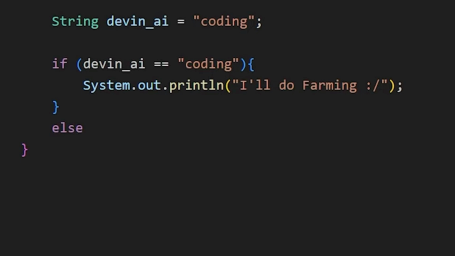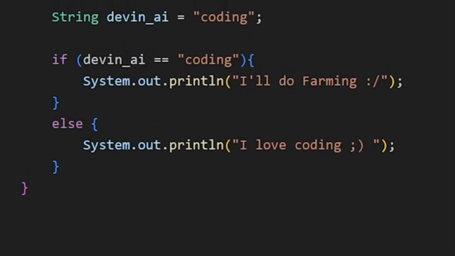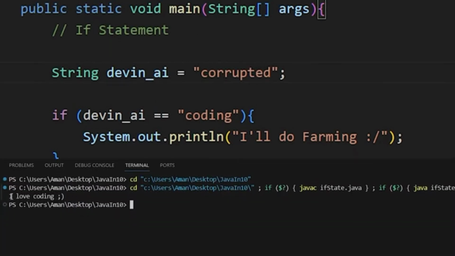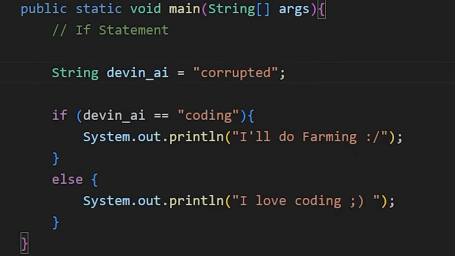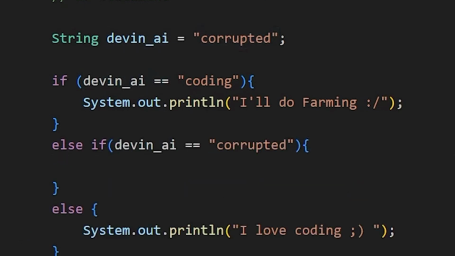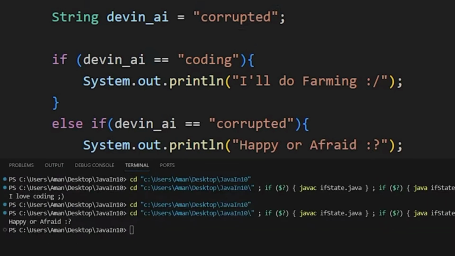We can also add an else statement to run when the condition is false, like this. Now, if I change the value of Devin AI to something else, then the code in the else statement will be executed. To add multiple condition checks, we can use an else if statement. If the first condition is false, then this condition will be checked, like else if, the condition, and then the code in curly braces. Now the code in the else if block is executed.